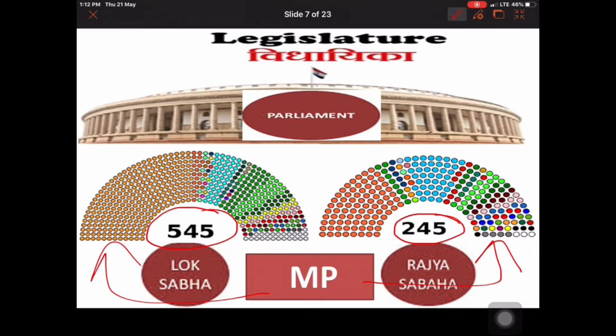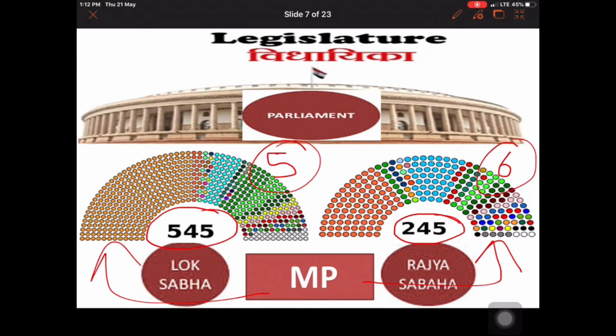The Lok Sabha and Rajya Sabha also differ in term. The term of the Lok Sabha is 5 years and of the Rajya Sabha is 6 years. The Lok Sabha dissolves after every 5 years, whereas the Rajya Sabha never dissolves and is always a working house; some of its members retire every year.